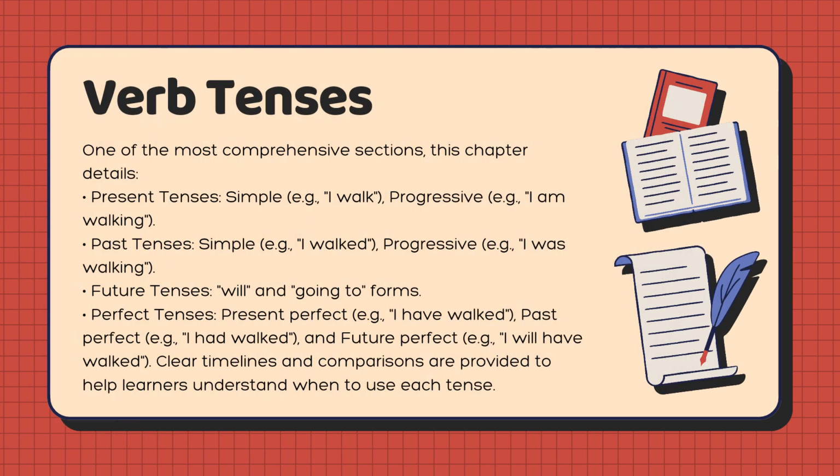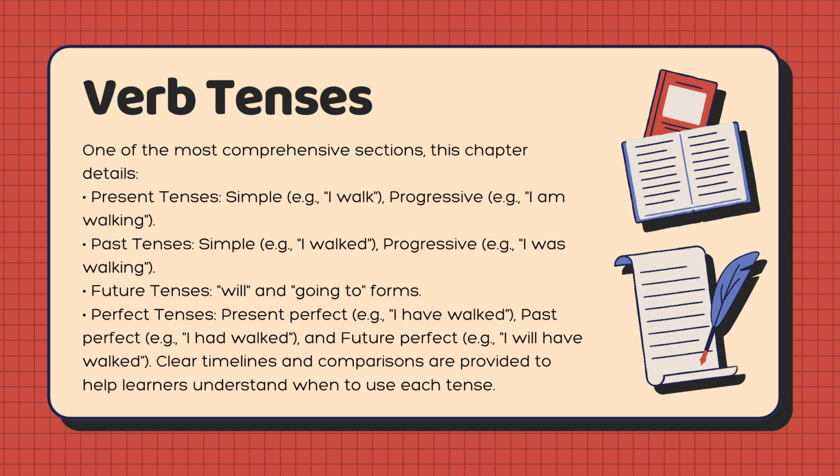Verb tenses. One of the most comprehensive sections. Descriptive details. Present tense. Simple. For example, I walk. Progressive. For example, I am walking. Past tense. Simple. For example, I walked. Progressive. For example, I was walking.